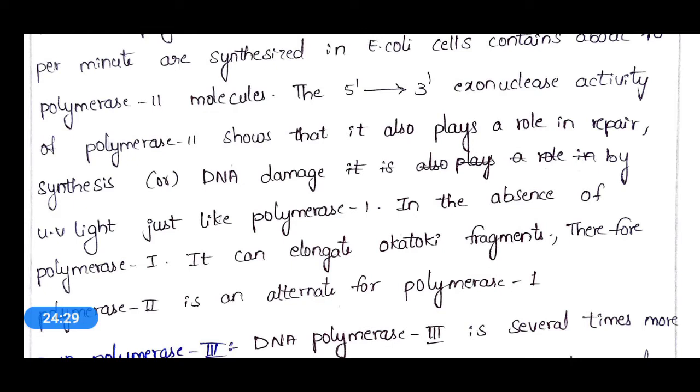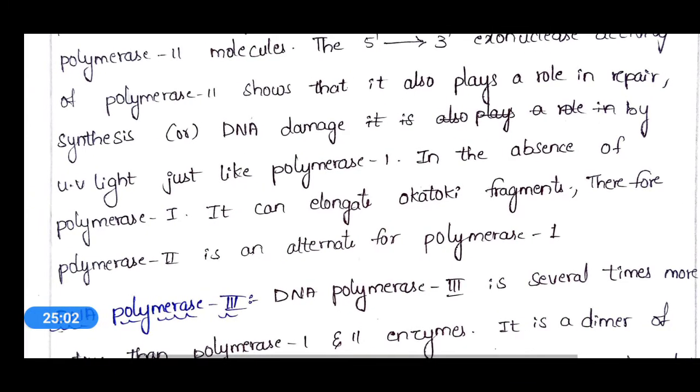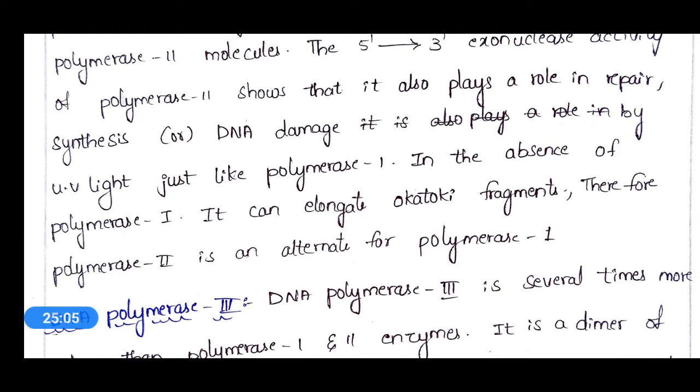Okay, but the activity of this DNA polymerase is more for polymerization. Okay, DNA damage can also occur with this DNA polymerase 2 by UV light, just like DNA polymerase 1. That means DNA damage by UV light can be repaired by this DNA polymerase 1 and DNA polymerase 2. In the absence of DNA polymerase 1, it can elongate Okazaki fragments.